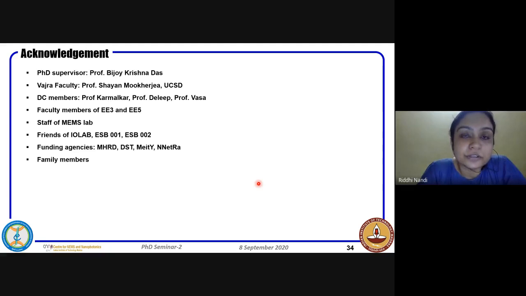And very important is the staff of MEMS lab, because without them I don't think fabrication work is possible, especially technicians and lab in charges. Everyone I would like to name here, because they have been so close to me, especially Vani ma'am, because the way she goes on bombarding the vendors with her mails, otherwise we don't get things in time. And Prakash sir, Rajendra sir, they're always there whenever you need. And Mariswaran, Venki, and Deva, they have mostly been for the lithography and etching and metallization, and diffusion in the beginning. They were the ones who were always there to help me.